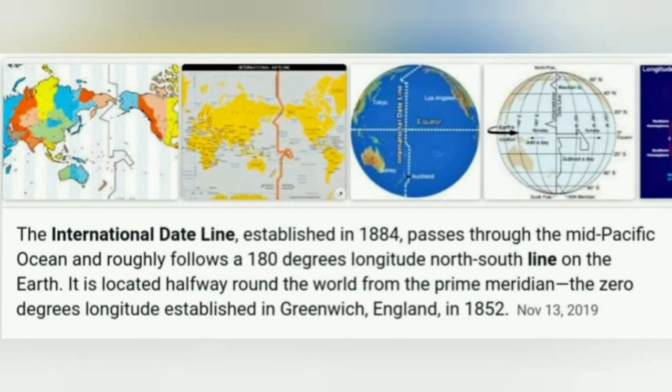The International Date Line. It was established in 1884, passes through the mid-Pacific Ocean and roughly follows a 180 degrees longitude north-south line on the Earth. It is located halfway around the world from the prime meridian, the 0 degrees longitude established in Greenwich, England in 1852.